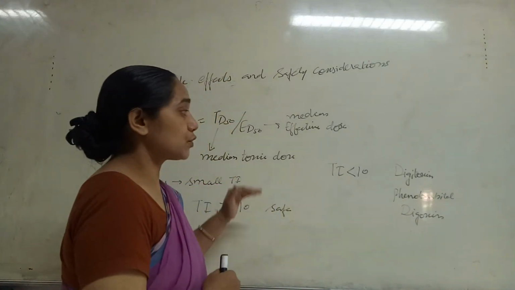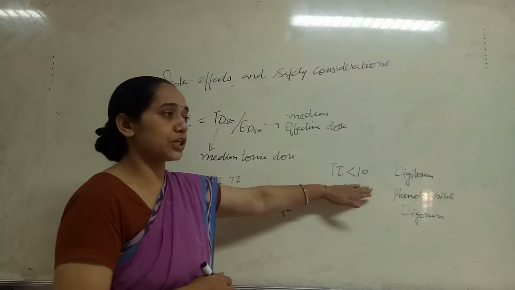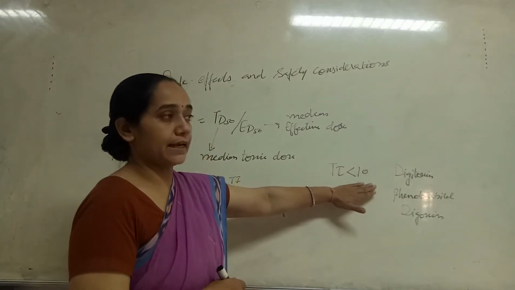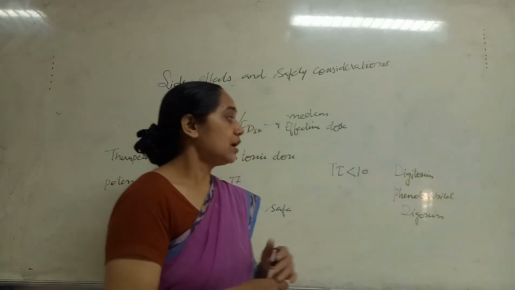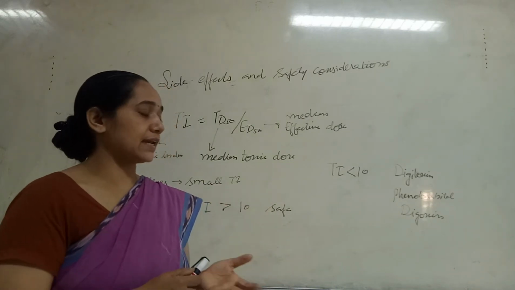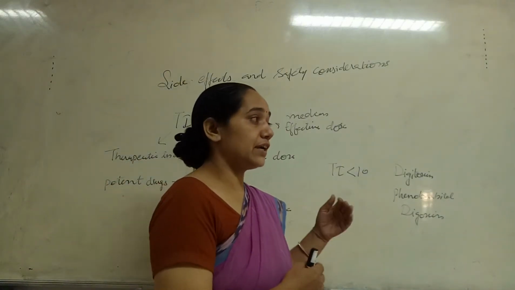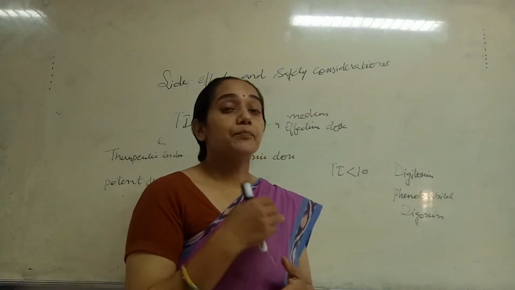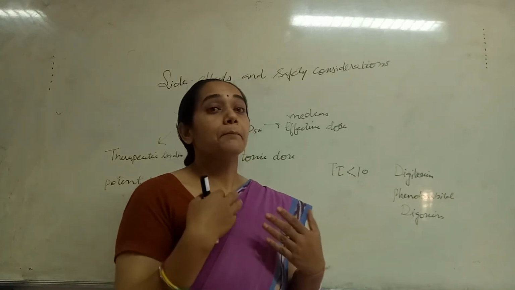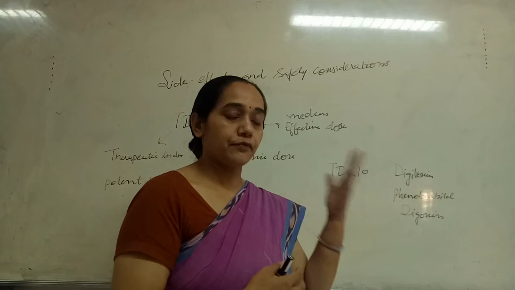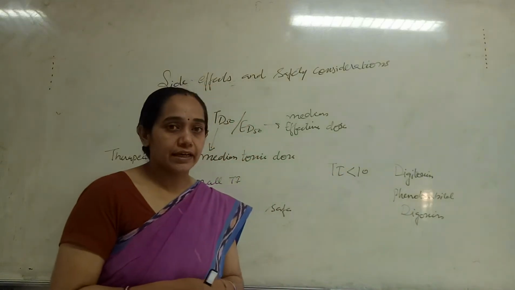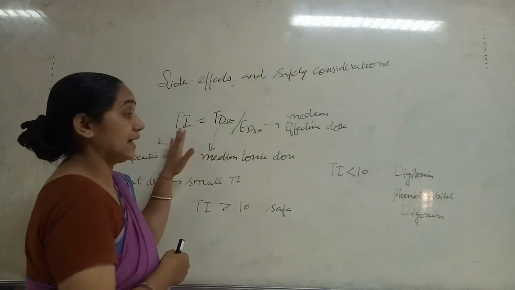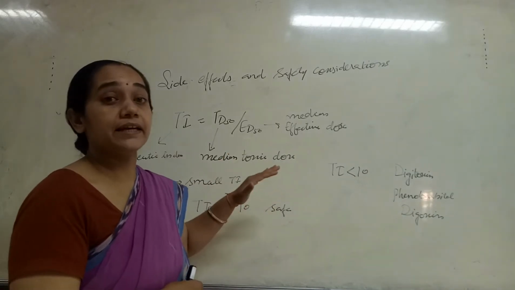Drugs with a therapeutic index less than 10, like digoxin, phenobarbital and digitalis, if their dose is slightly fluctuated for any reason, such as the patient forgetting and taking it twice, then toxic effects will be greater, because the therapeutic index of these drugs is very low.